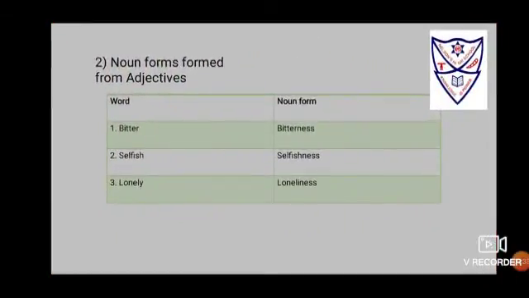The noun forms can also be formed from adjectives. So if your word is bitter, by using the suffix NESS, you can change bitter to bitterness. If it is selfish, simply add NESS, selfishness. If the adjective is lonely, change Y to I and then put NESS, that changes to loneliness.